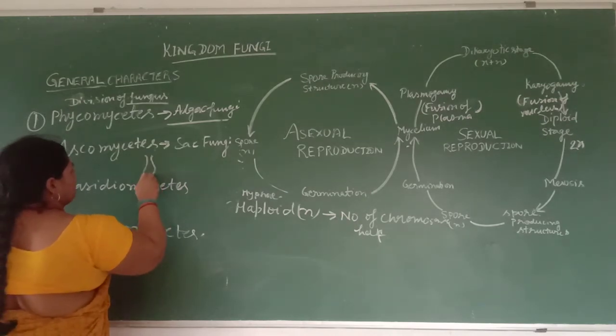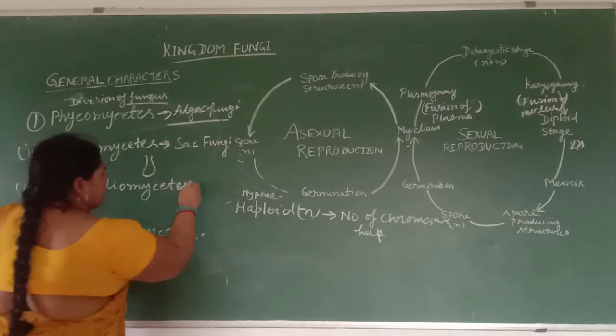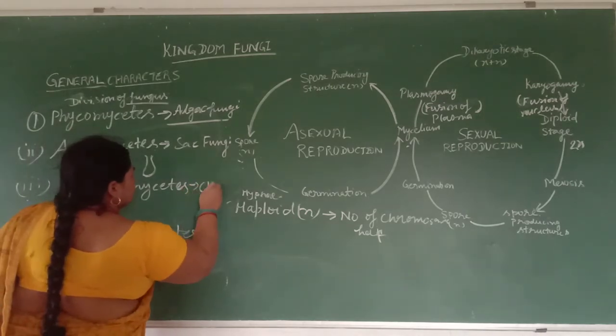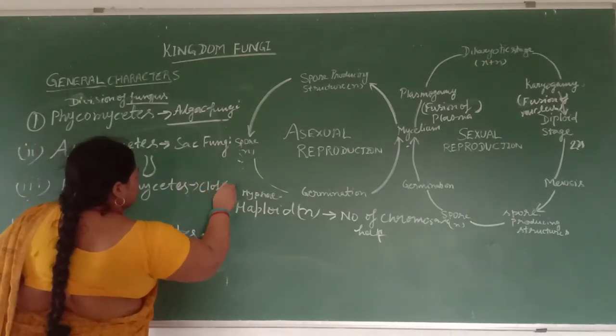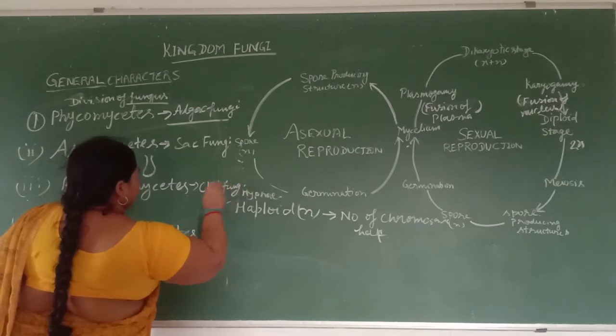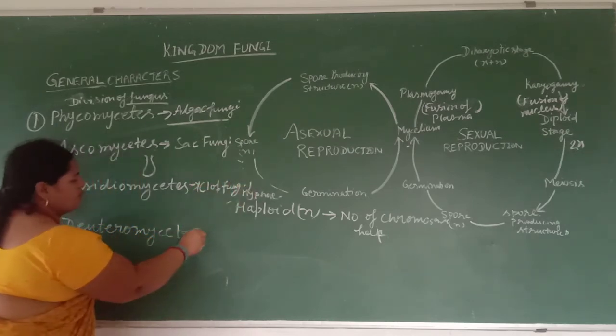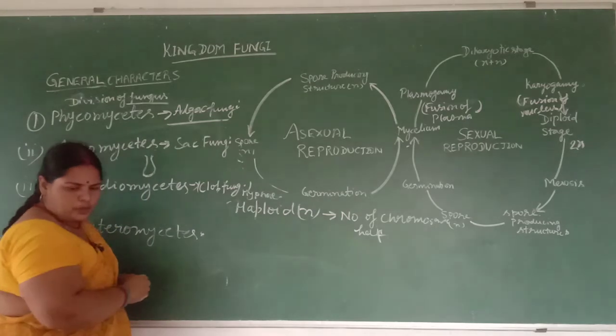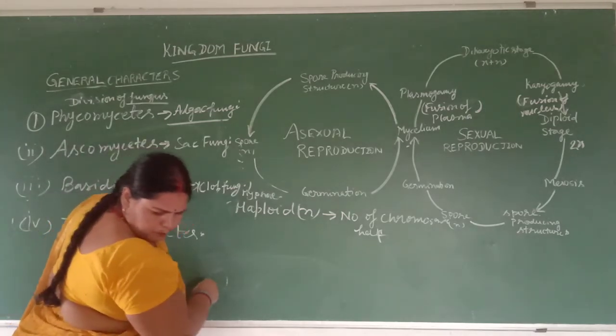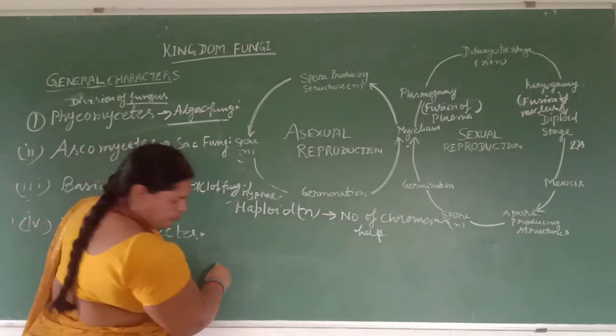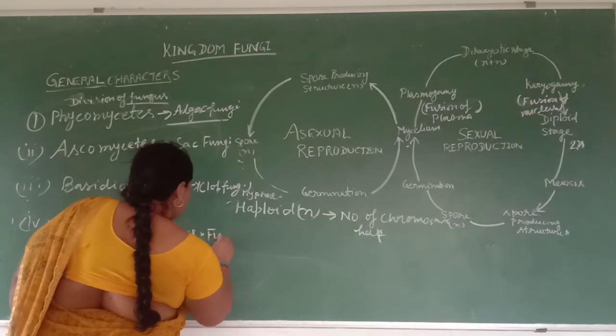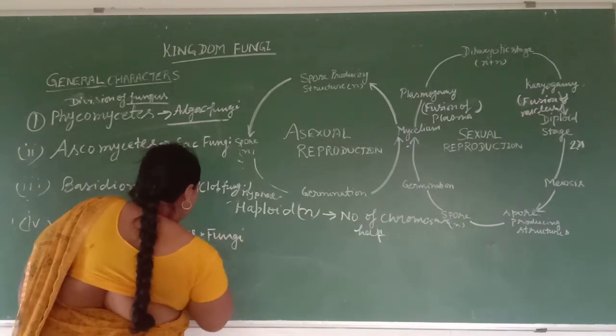You see here the sac-like structure. And third is the club fungi. And fourth is the pseudo fungi, the fungi imperfecti.